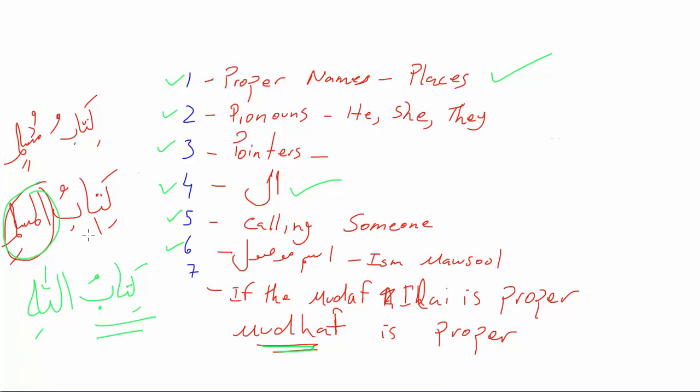When you say kitabullahi, you know it's a specific book that belongs to something that is specific. So if the mudaf ilay is proper, mudaf must be proper, and that is the study of type.